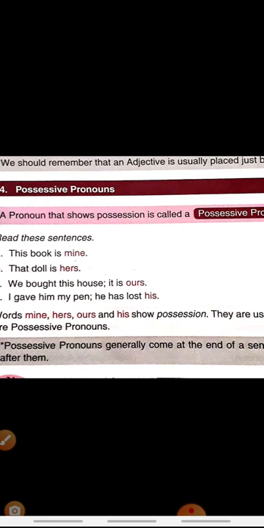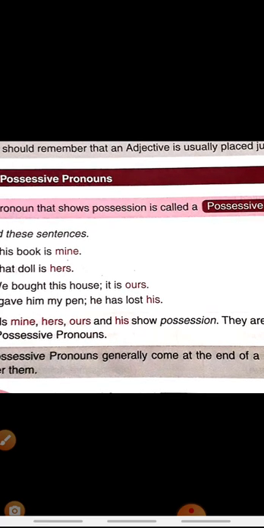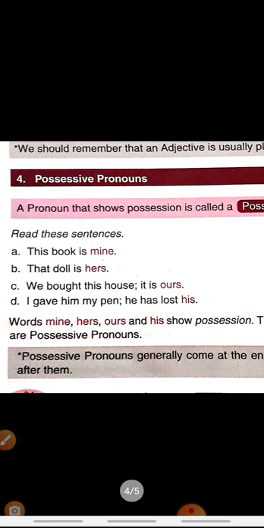Possessive adjectives are also used before the noun they qualify, and possessive pronouns are used in place of a noun. You can see the example. This book is mine, that doll is hers, we bought this house, it is ours, I gave him my pen, he has lost his. Now see, mine, hers, ours and his, all these are possessive pronouns here.